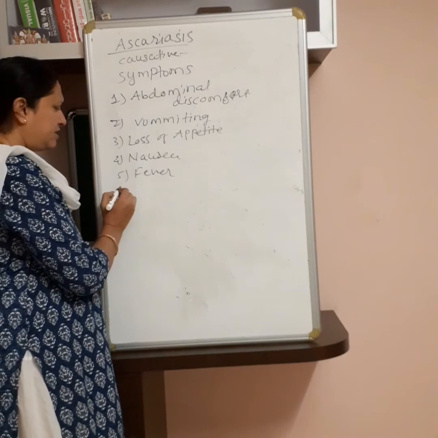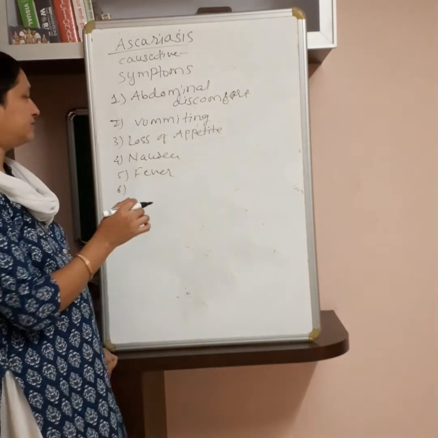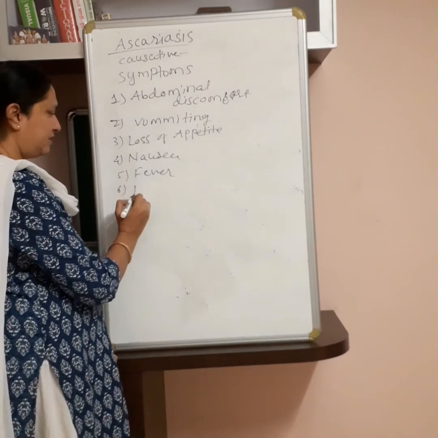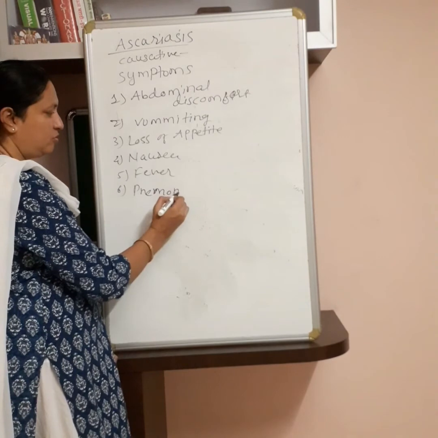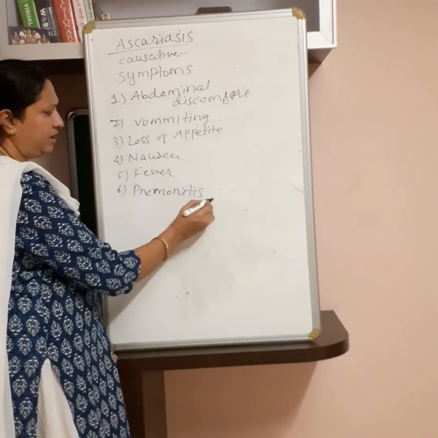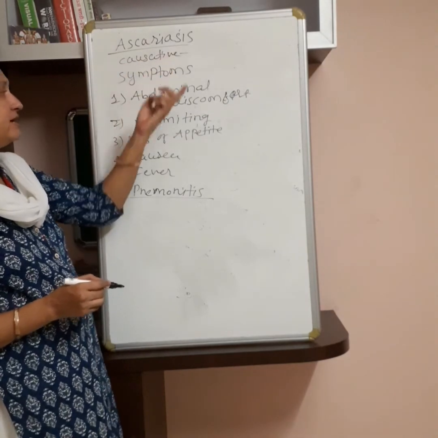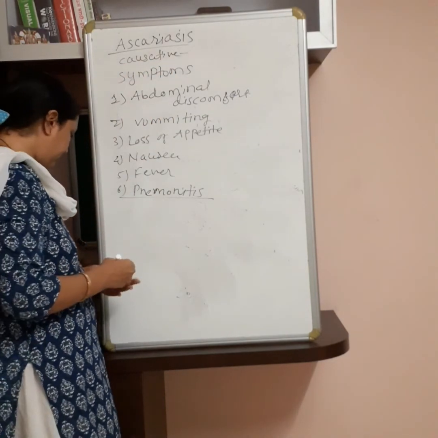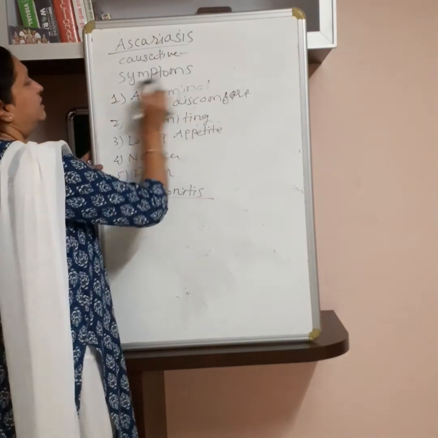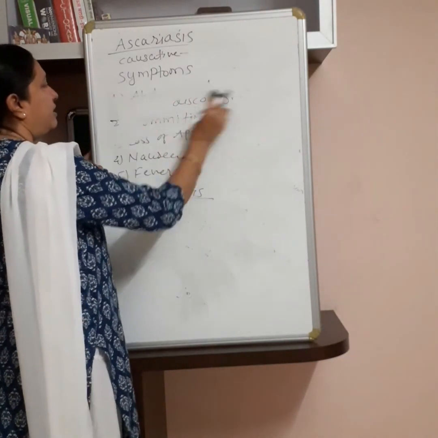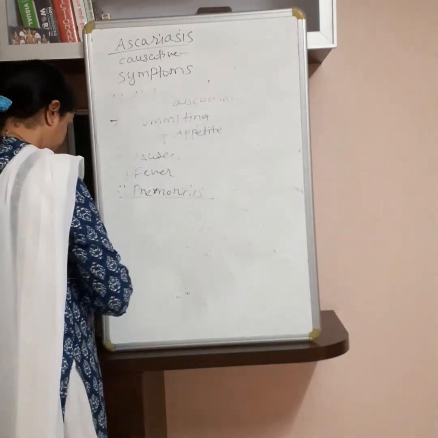And in some severe cases, if the Ascaris are numerous or settle in the liver or lungs, then pneumonitis, infection of the lungs, can occur. These are the symptoms of ascariasis, and treatment is available for killing the Ascaris. The medicine available is mebendazole.